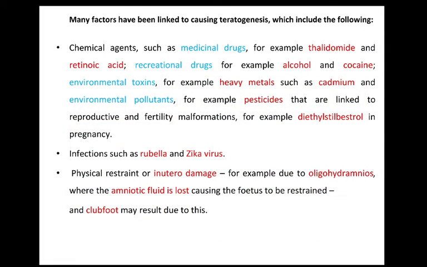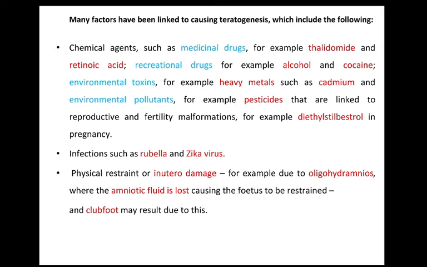So basically, there are many factors that have been linked to causing teratogenesis. There are several agents involved in teratogenesis, such as chemical agents, that may be medical drugs, for example thalidomide, retinoic acid. There are also some recreational drugs like alcohol, cocaine.